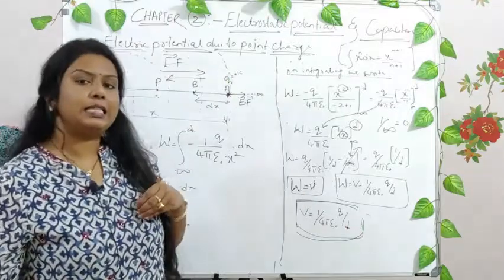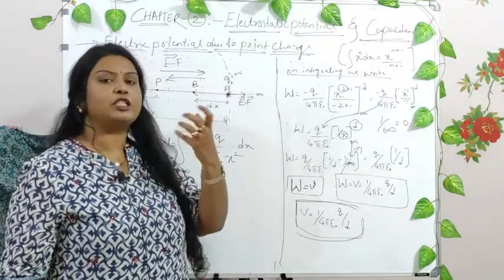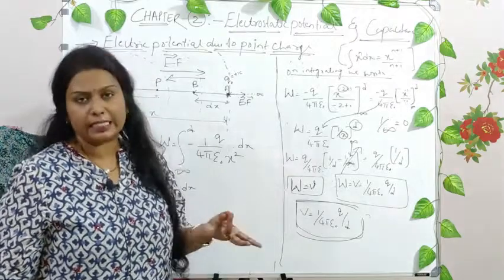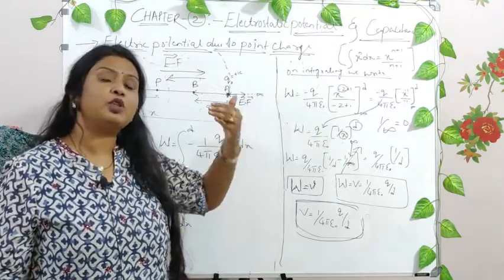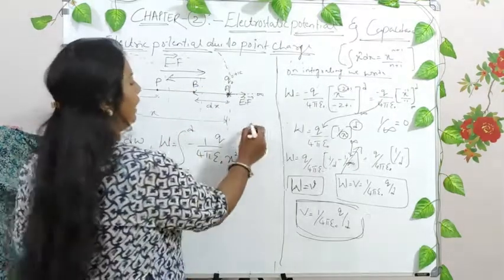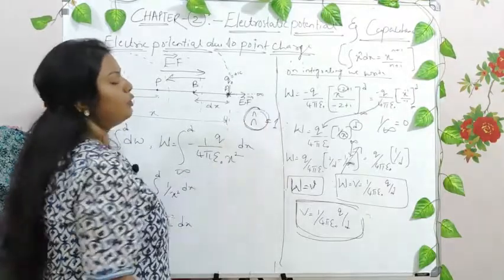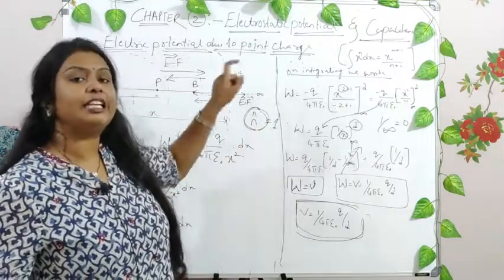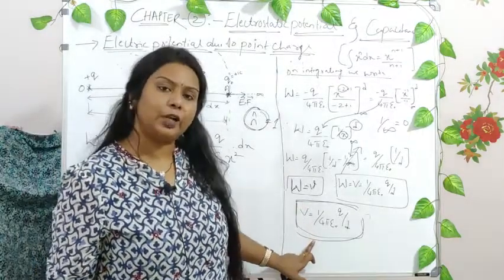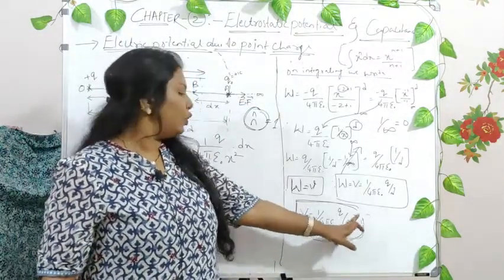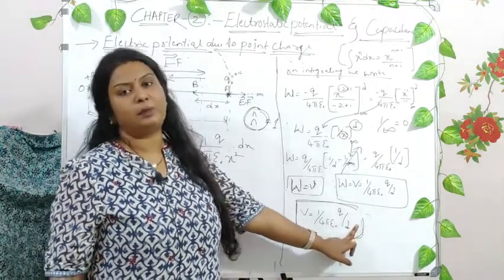In the previous classes on electric charges and fields, whenever we wrote any expression, that is the force expression or electric field intensity expression, we always expressed those terms with a directional vector, n vector, whose value is equal to 1. This vector made you understand in which direction it is acting. But electrostatic potential is a scalar quantity, and hence we denote it only with the magnitude, and no direction vector is represented.